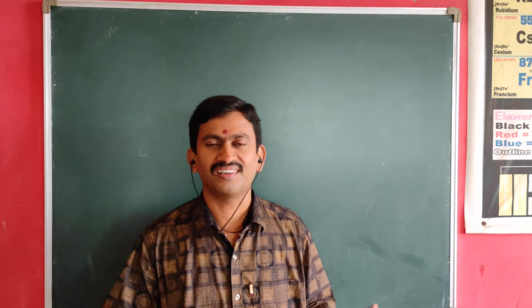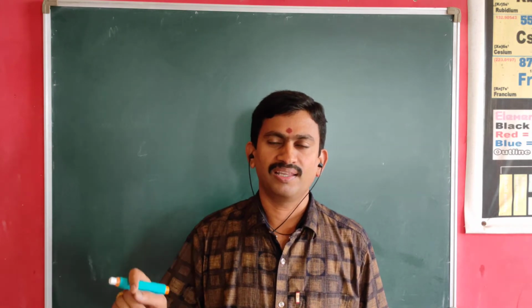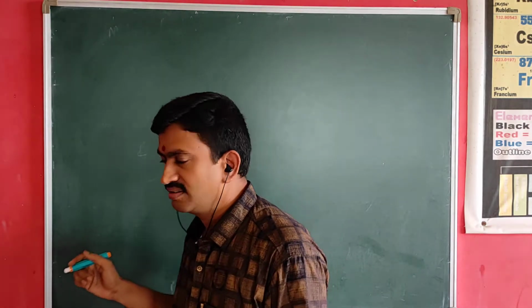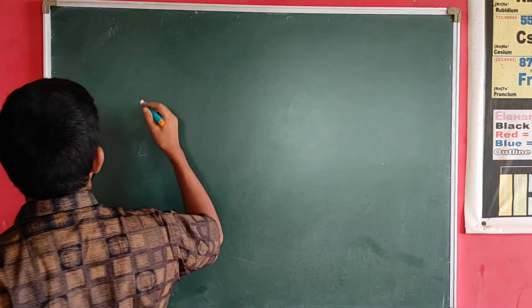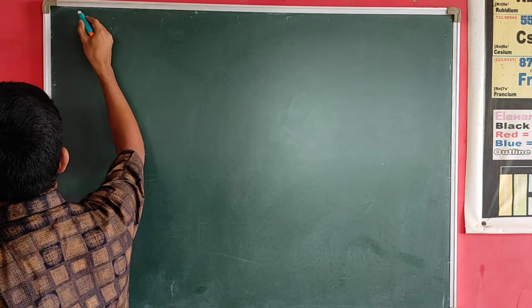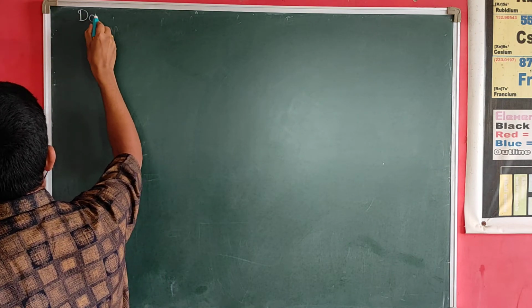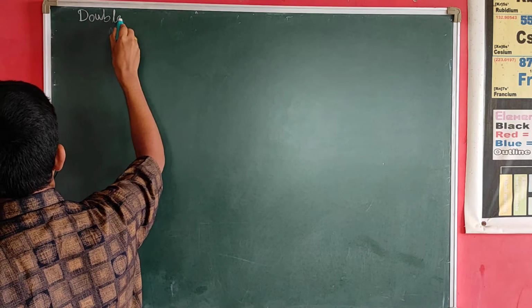Today we are going to learn one more important and beautiful concept, which is nothing but double refraction, or production of polarization by double refraction. In the previous class we have already discussed production of polarized light by reflection. Now we are going to discuss the concept called double refraction.